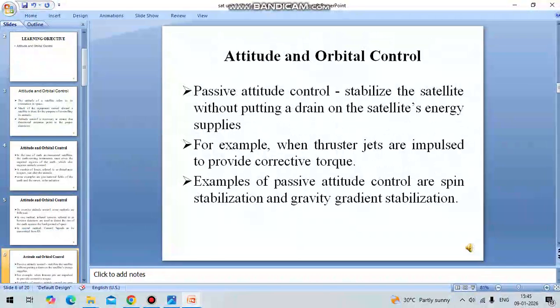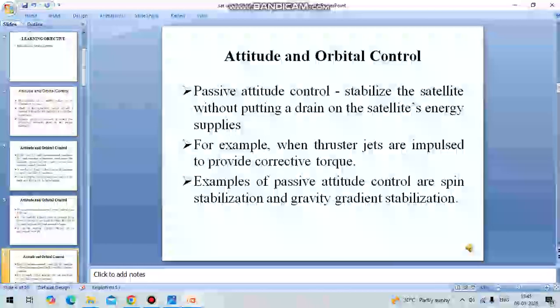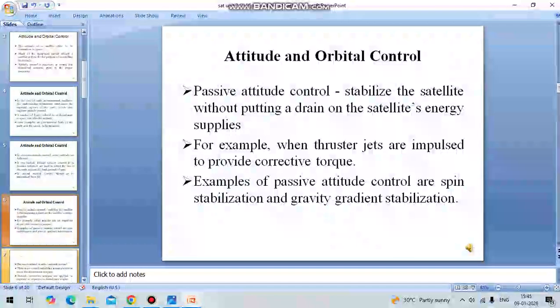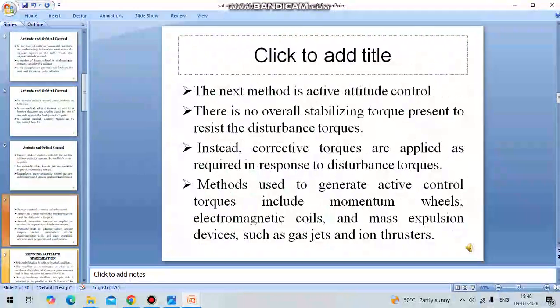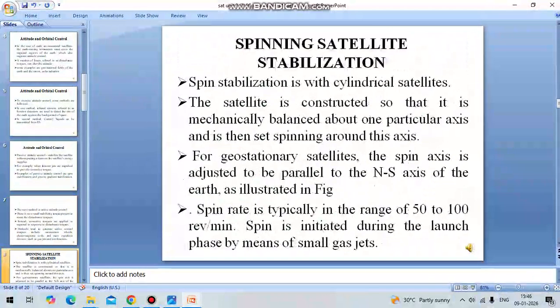In passive control mechanisms, we provide some thrusters as well as jets that are launched along with the satellite. Within the satellite, we place thrusters and jets. By activating these thrusters and jets, we can provide the attitude control. There are two types of passive control mechanisms provided. The first one is spin stabilization.